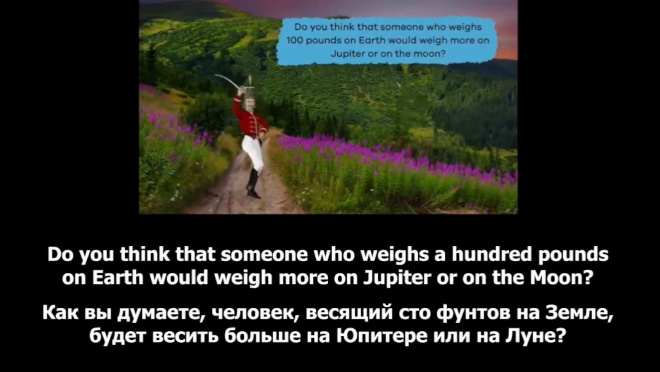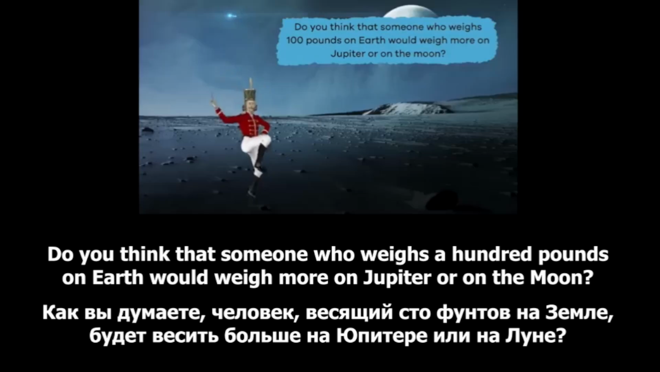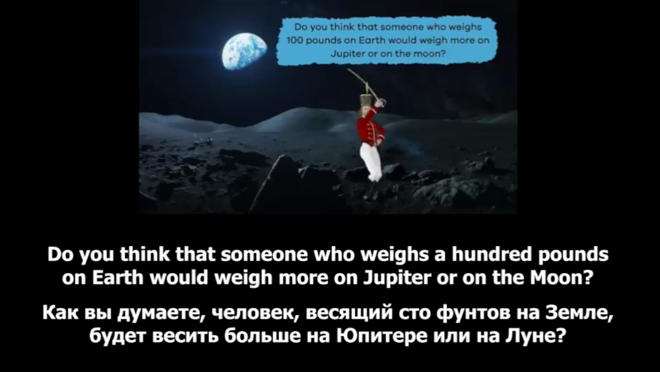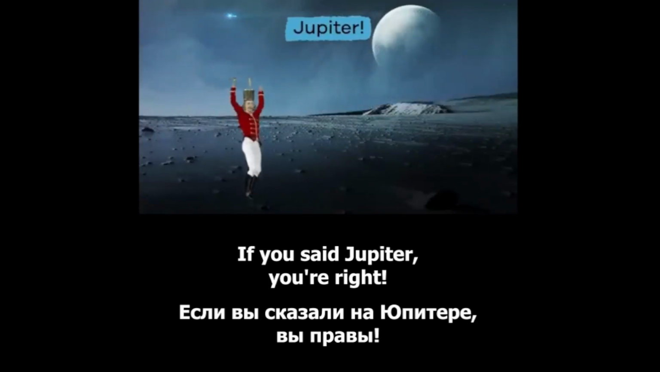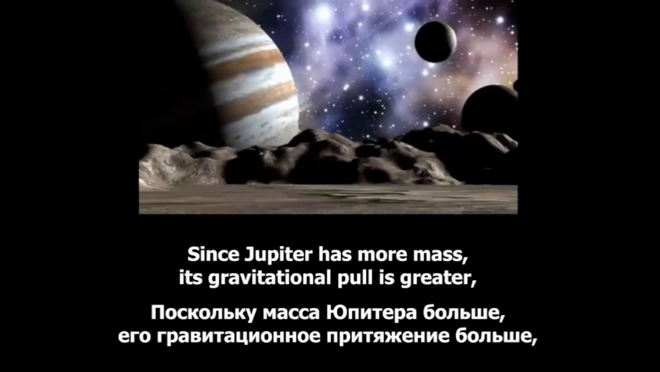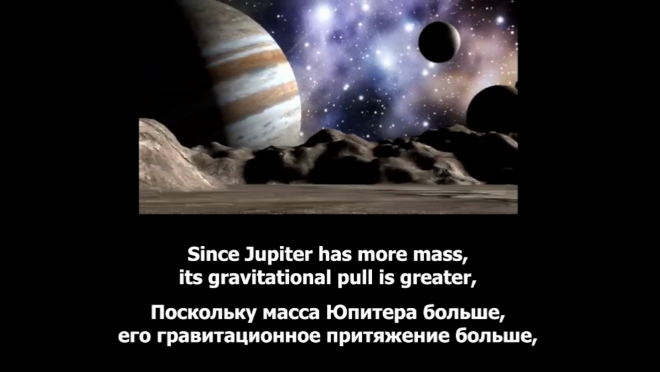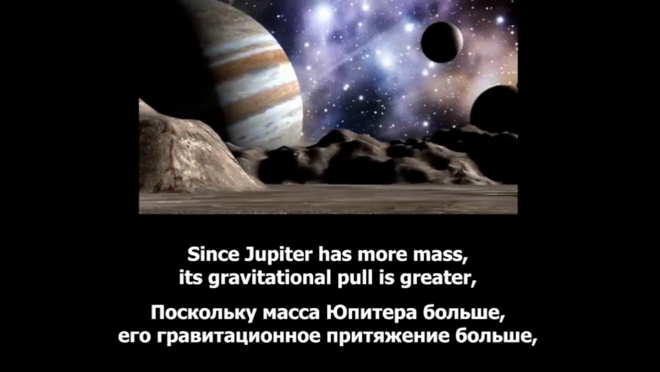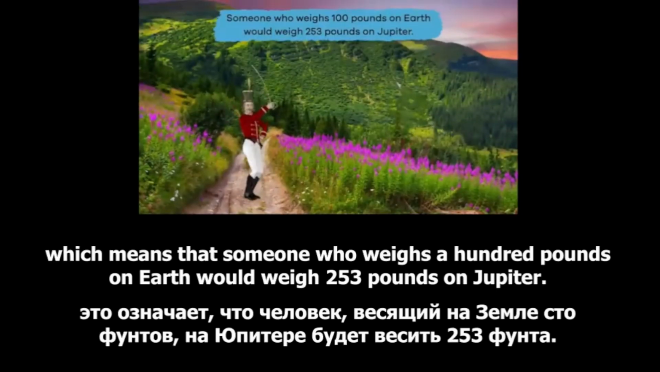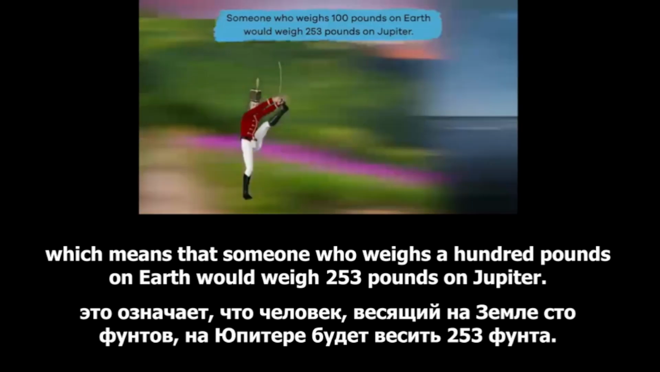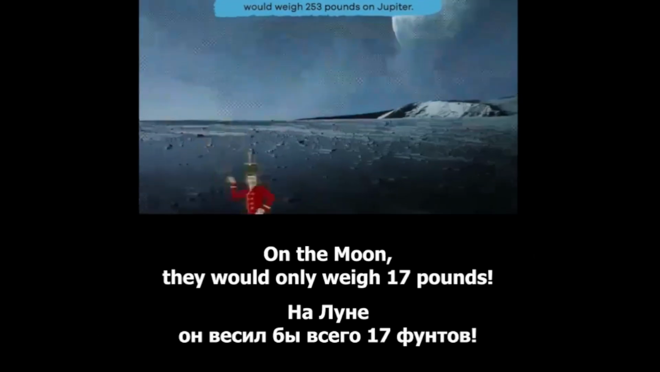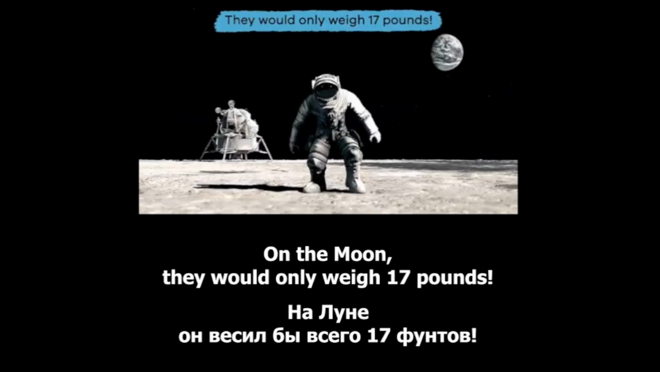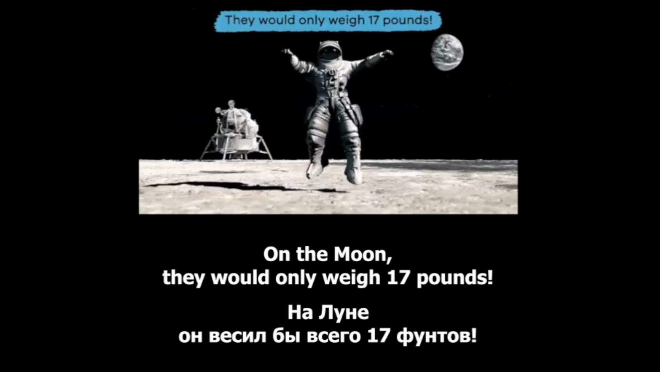Do you think that someone who weighs 100 pounds on Earth would weigh more on Jupiter or on the moon? If you said Jupiter, you're right. Since Jupiter has more mass, its gravitational pull is greater, which means that someone who weighs 100 pounds on Earth would weigh 253 pounds on Jupiter. On the moon, they would only weigh 17 pounds.